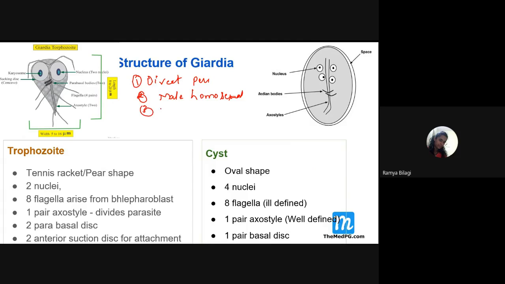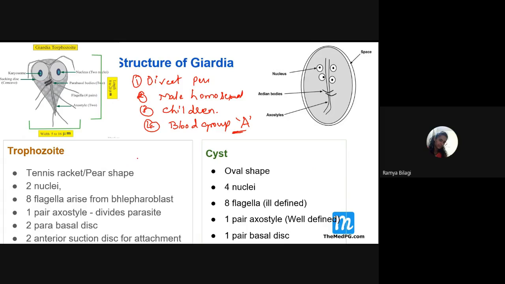Then it is also commonly seen among children. So children to children transmission rate is also very high. The next thing is that it is most commonly seen among people with a particular blood group. Which blood group is more susceptible? Blood group A. Students, can you all hear me?